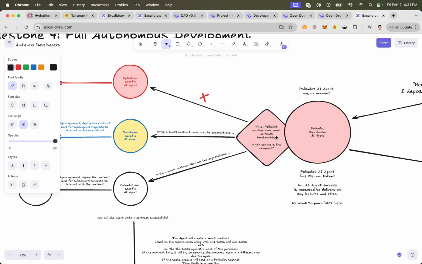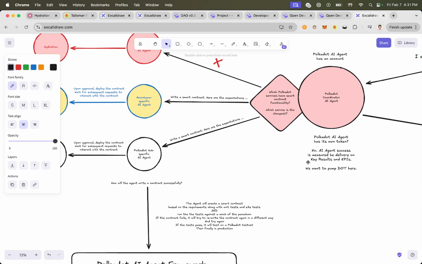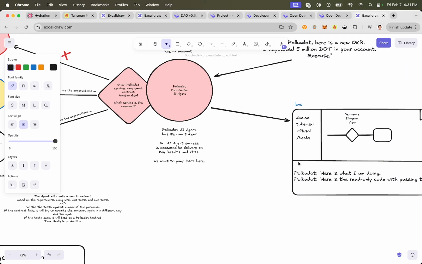Or I need to build a DEX, right? Which services on Polkadot offer smart contract support where I can build a DEX? Or maybe, in this case, this one doesn't offer smart contract logic, although itself it's a DEX, but maybe we want to build a custom DEX, right? So it'll say, okay, these two are available where we could have smart contract functionality, and it would start creating its own custom DEX, and it will then execute.